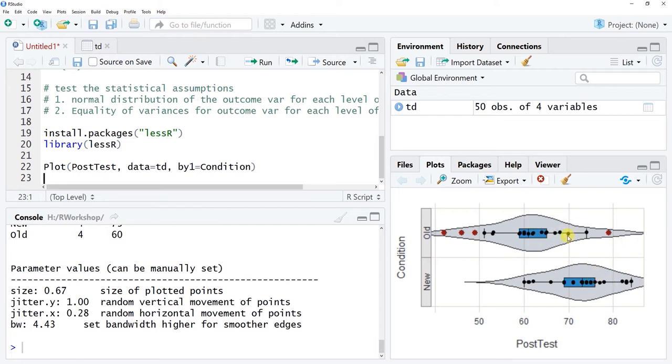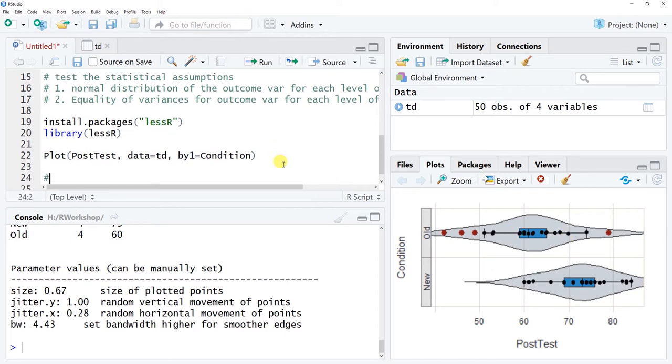So the next thing that we're going to do is run our independent samples t-test, because at least initially, looking at this, we can see that the distribution looks about normal for each one of these, new versus old, and the variances look relatively similar to one another. Now, when we run the independent samples t-test, we actually get a statistical test of these two statistical assumptions built into the function from lessR. So that's one of the advantages of using the t-test function from lessR.